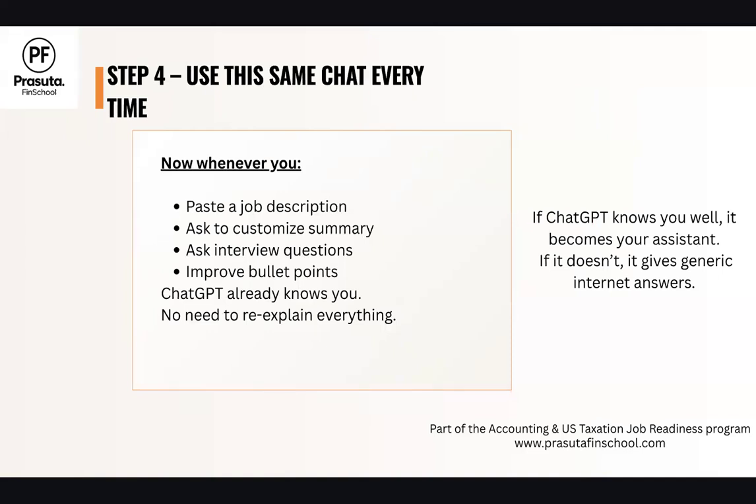In that, paste the job description that you are trying to apply for, ask it to customize your summary, ask interview questions, improve bullet points. ChatGPT already knows you, what you are applying for, what your career goal is, and everything about you. So there is no need to re-explain everything every time. It helps you save a lot of time and energy, and it helps ChatGPT train better once you have applied for 5 to 6 jobs. So ChatGPT knows you better. It gets trained better to help you in your career goal.